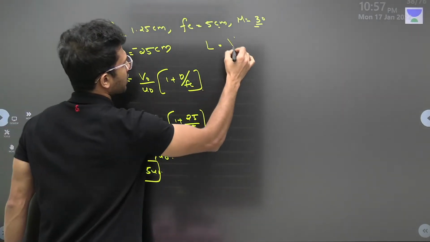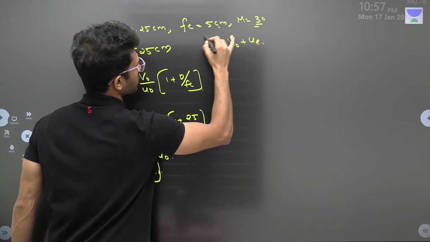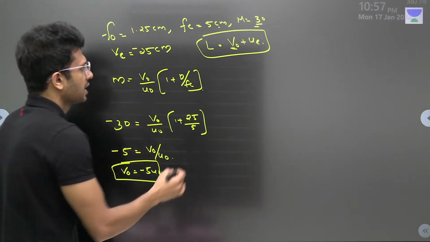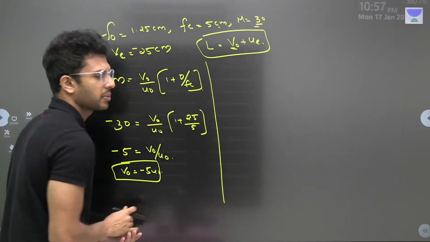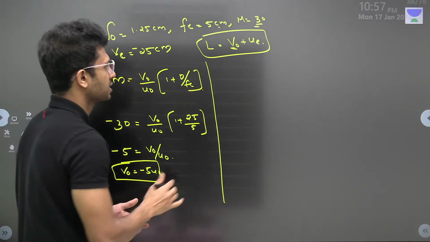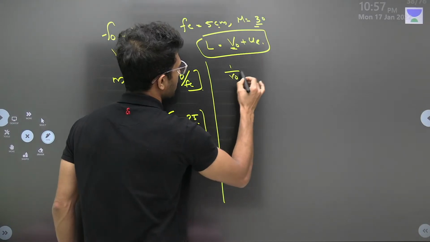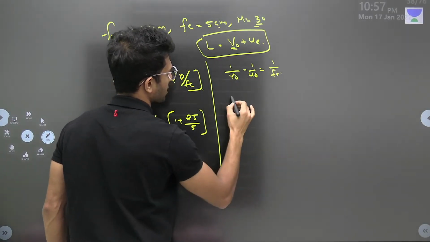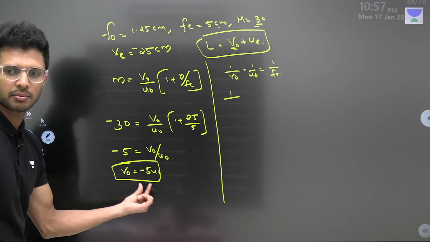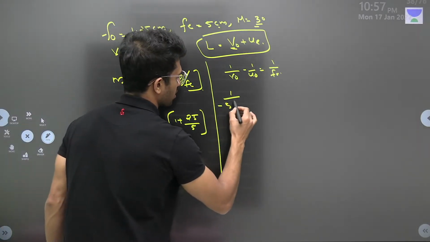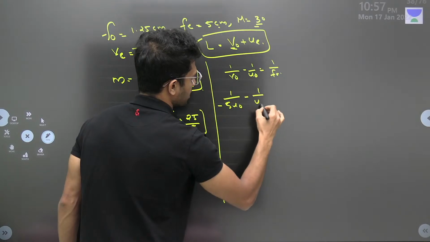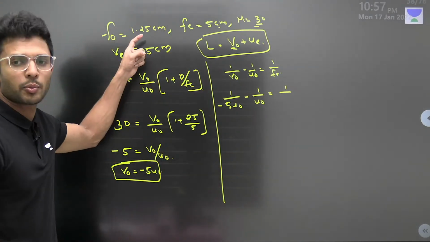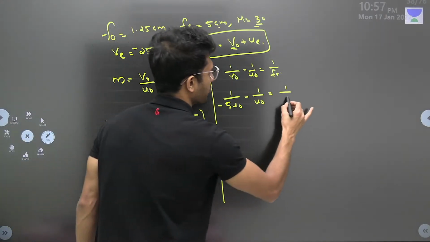So we are asked to find out length, which we already have told it is V naught plus UE. First thing what we need is V naught. How can we find? By using the lens formula of the objective lens. 1 by V naught minus 1 by U naught is equal to 1 by F naught. 1 by V naught, V naught is minus 5 U naught, minus 1 by U naught is equal to 1 by focal length of objective, 1.25, or let's call it as 5 by 4.